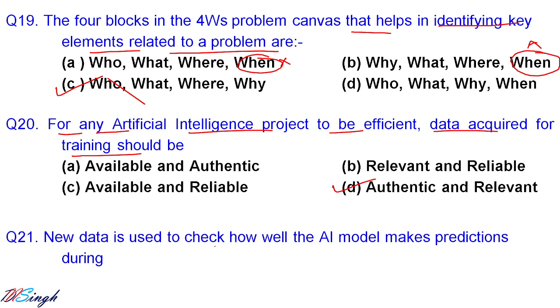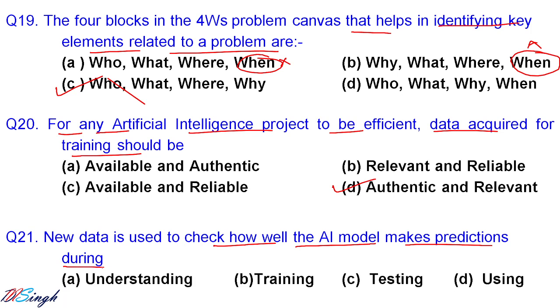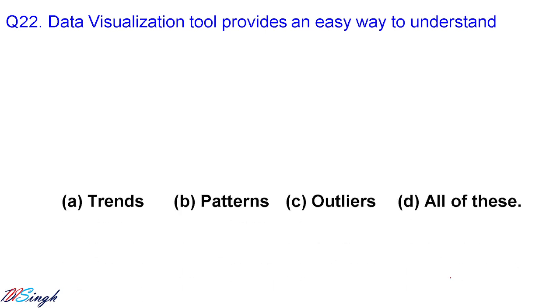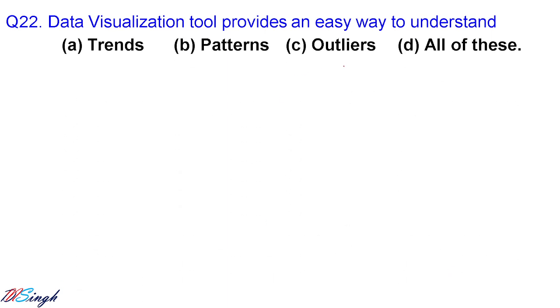New data is used to check how well the AI model makes prediction during the testing phase. Which phase? Testing phase. Understanding, training and using is not the correct answer. New data is used for the AI model to make prediction during testing phase. Let us go for the next question. Data visualization tools provide an easy way to understand trends, patterns, outliers, all of these, because we visualize the data to find out if any patterns are visible through that visualization or not.